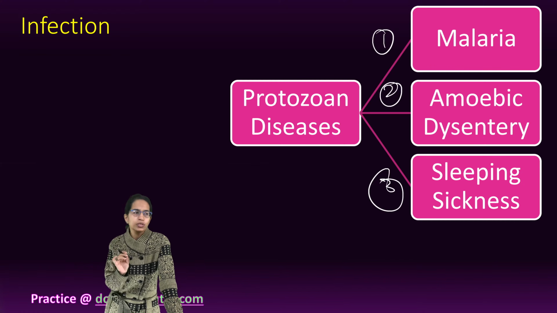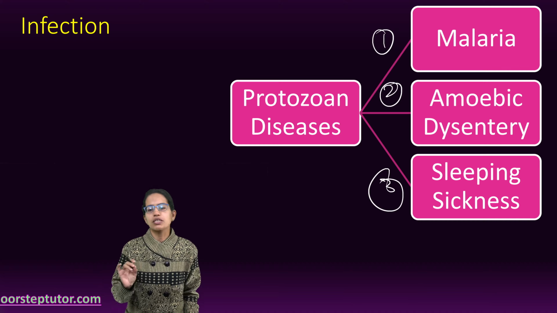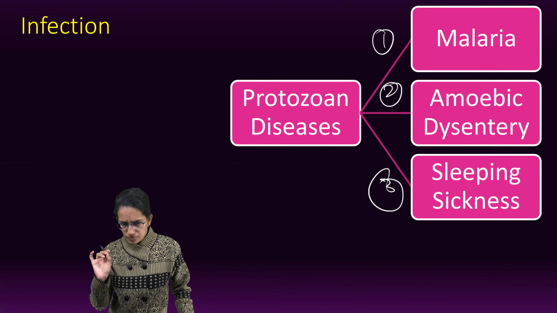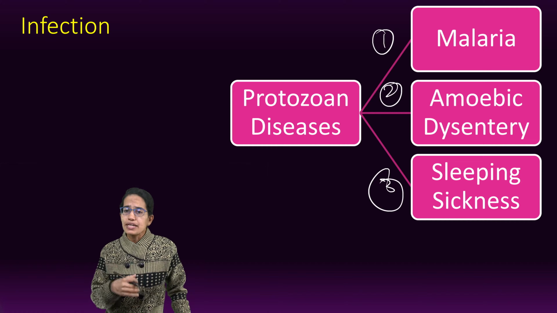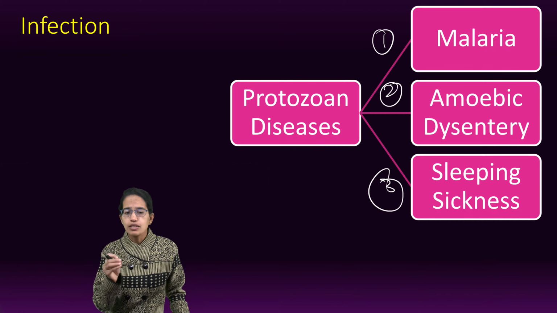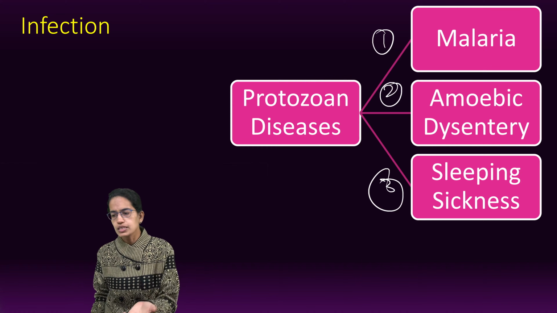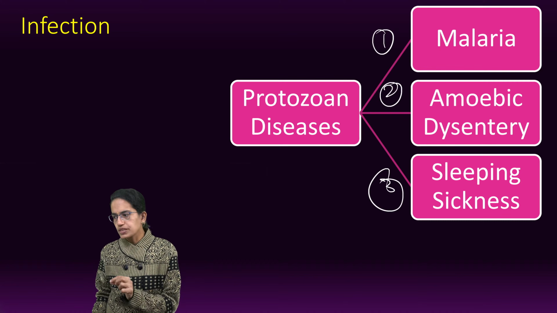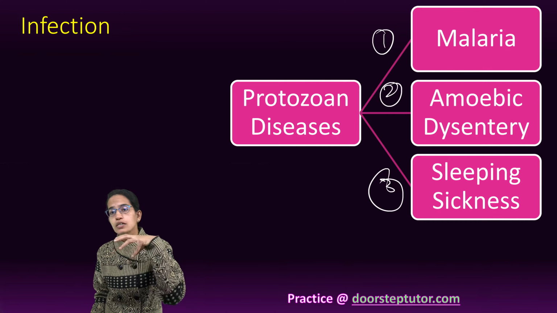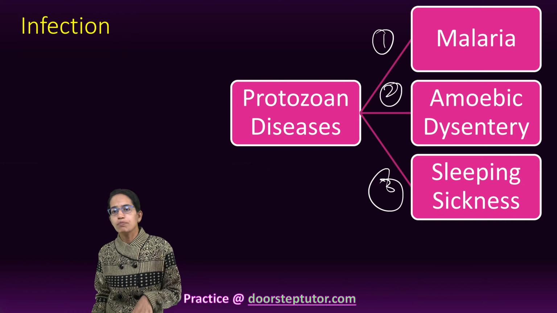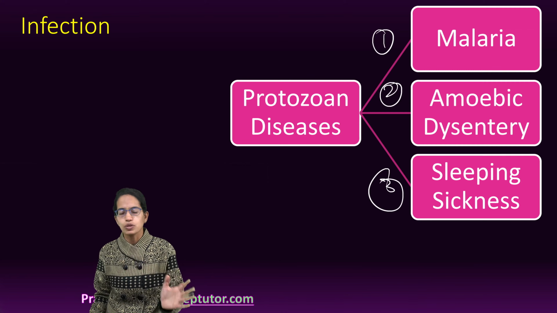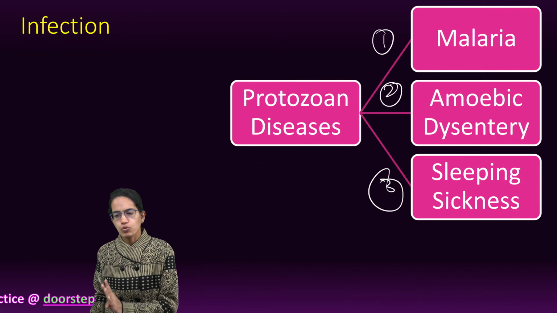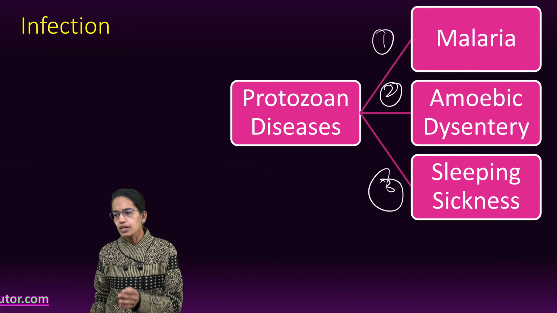So cooked food is a suggested prevention and remedy for avoiding most of the bacterial, viral as well as the protozoan diseases. The next is for amoebic dysentery specifically, soaking the raw vegetables in potassium permanganate and then using them is one of the ways through which we can avoid the cases of amoebic dysentery.